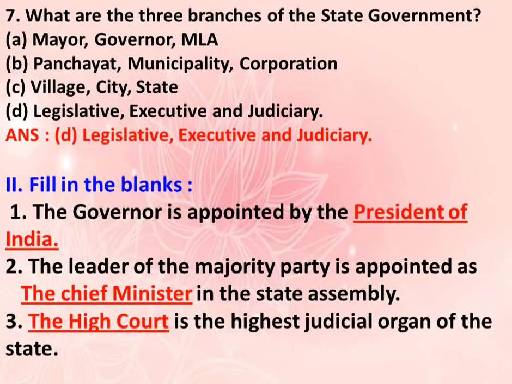Question number 7. What are the 3 branches of the state government? The options are A. Mayor, Governor, MLA. Option B. Panchayat, Municipality, Corporation. C. Village, City, State. D. Legislative, Executive and Judiciary. The answer is option D. Legislative, Executive and Judiciary.